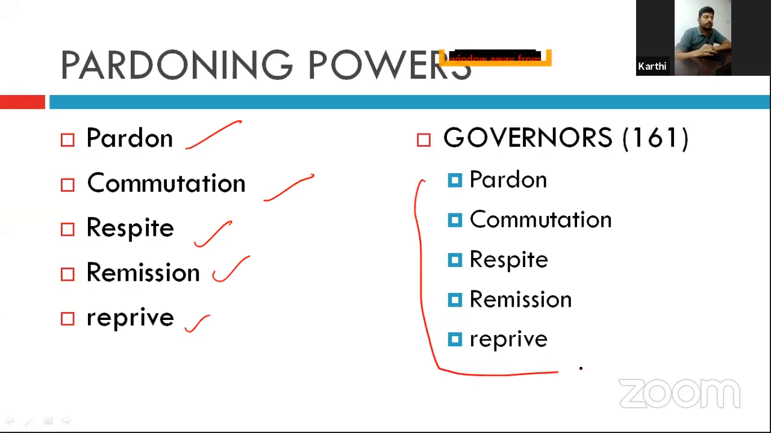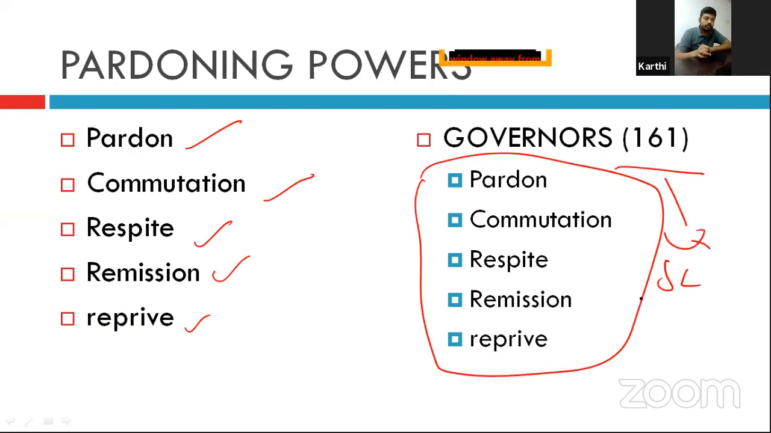Okay. The same powers are given to the governors under Article 161 under the state laws. He can issue for the state laws. Okay. Pardoning means there are two words. One is sentence, another one is conviction.